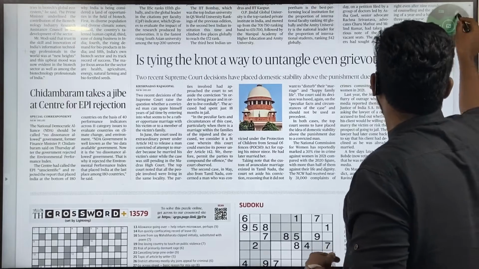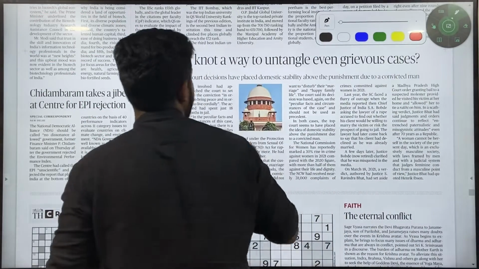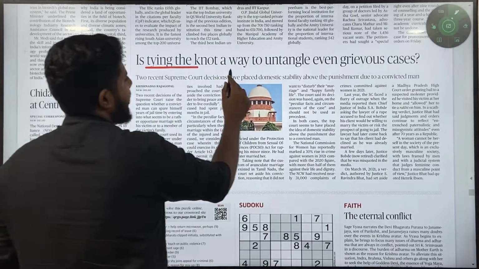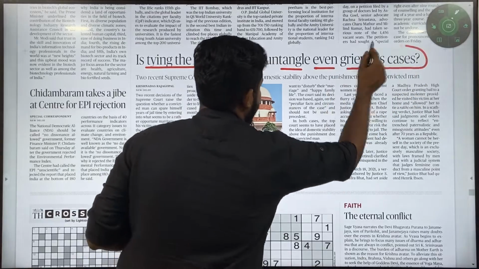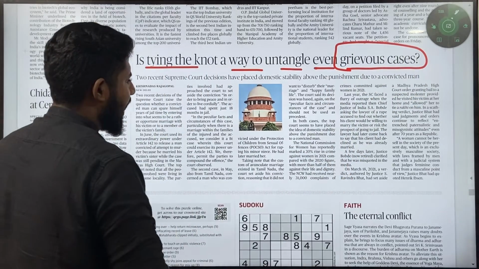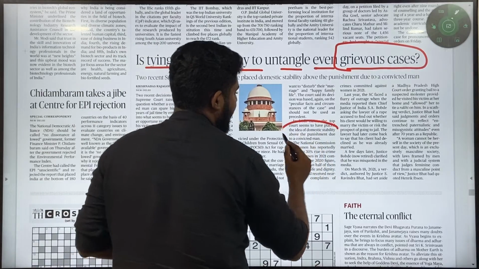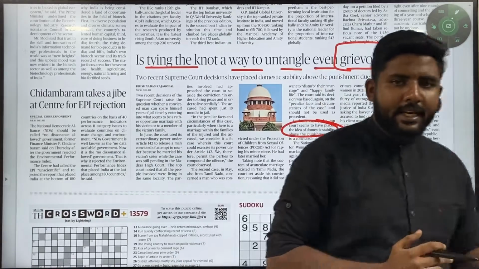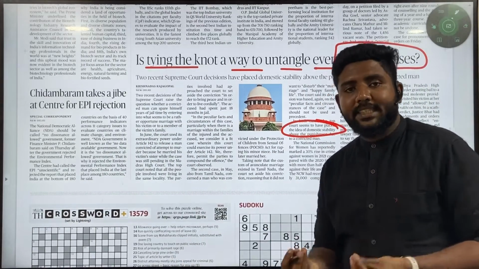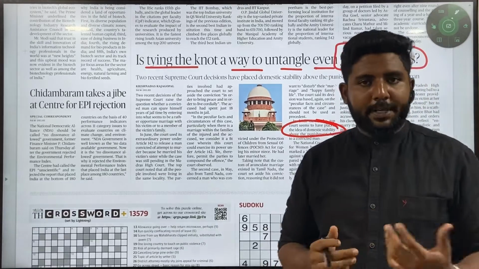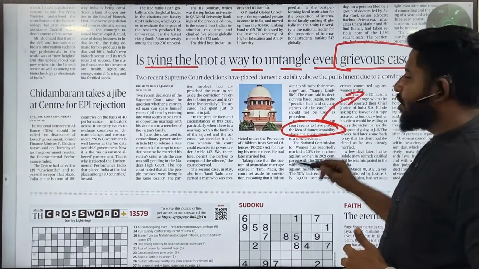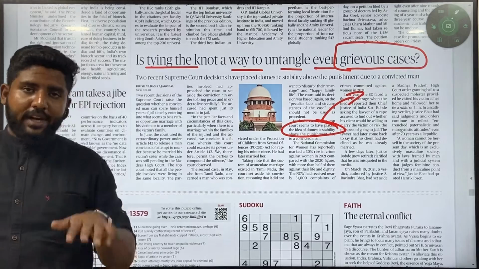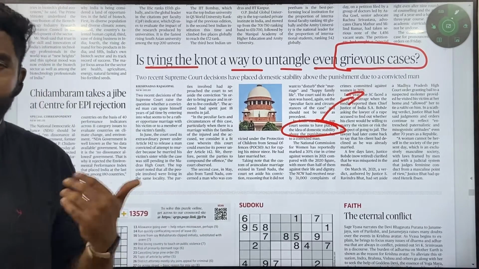Next, another most important article, which the Supreme Court has recently spoken about, is "Tying a knot, a way to untangle even grievous cases." This article talks about the idea of domestic stability. The recent judgments say that to maintain domestic stability within the country or within a particular place, it is okay not to conduct the trials. So basically, it is not required to investigate the case that is filed against a particular criminal.